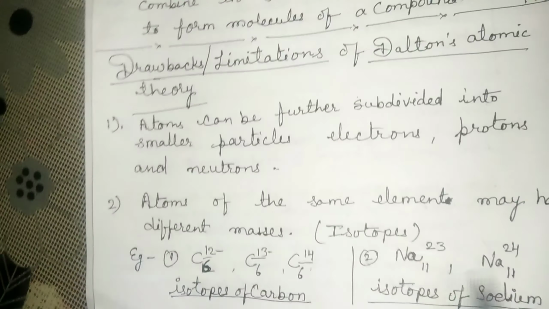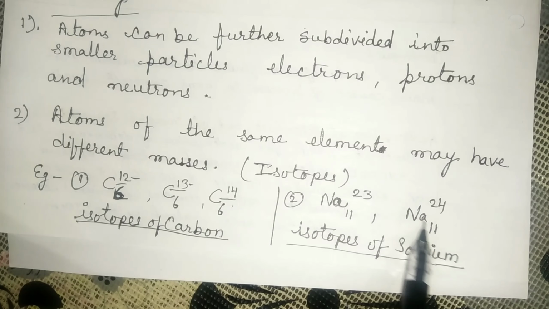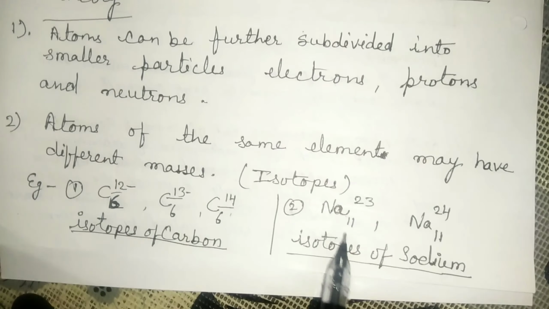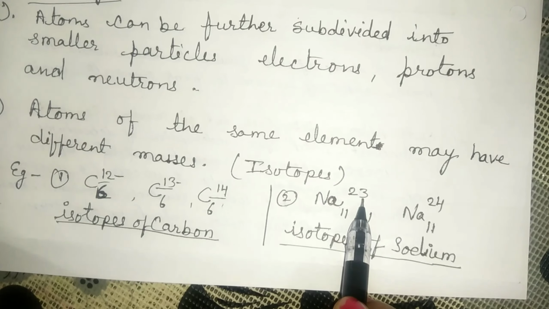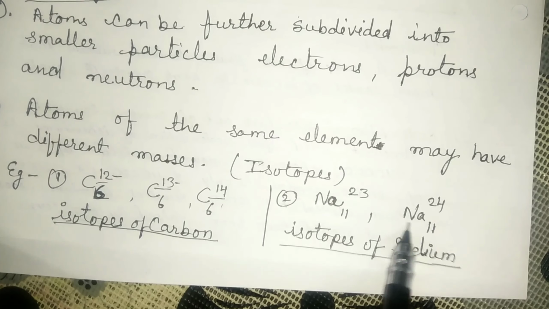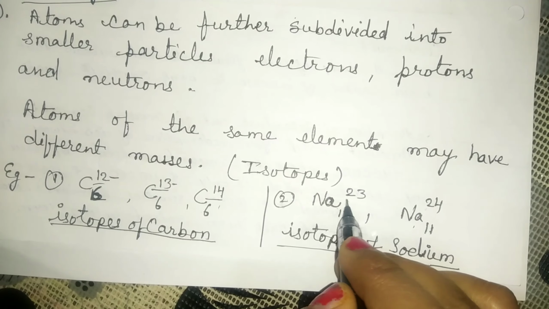Second, isotopes, you can see sodium-23, sodium-24. This is the isotope of sodium having different mass number. Both are sodium but both have different mass, that is 23 and 24.